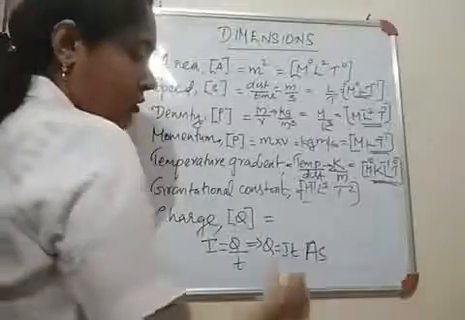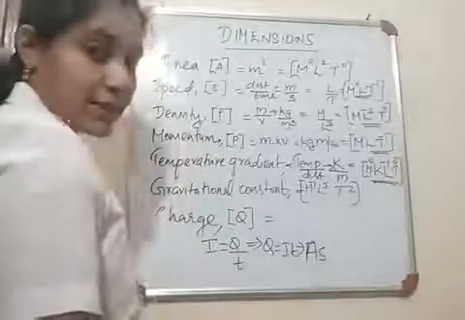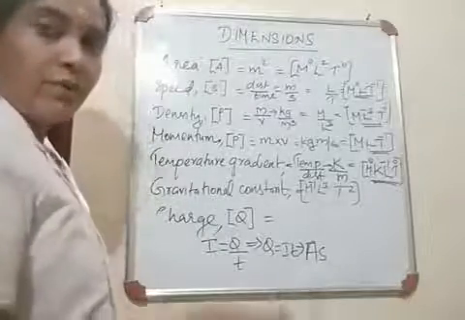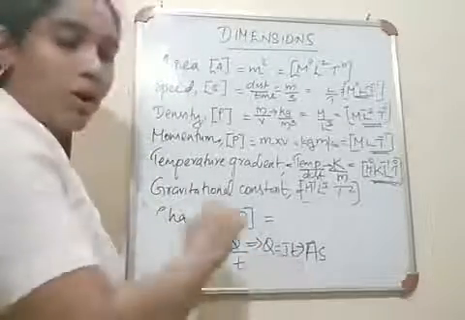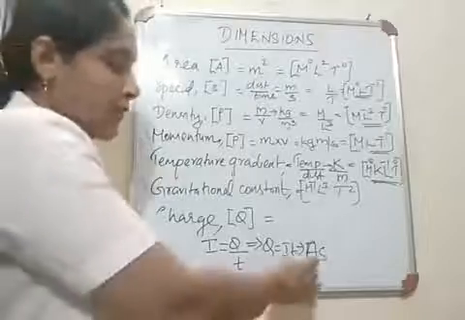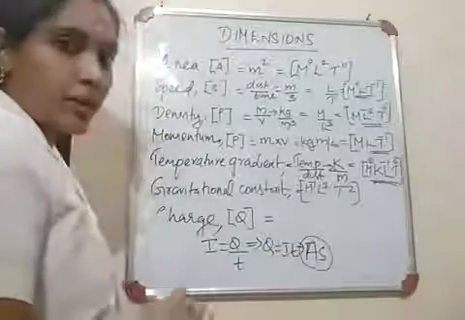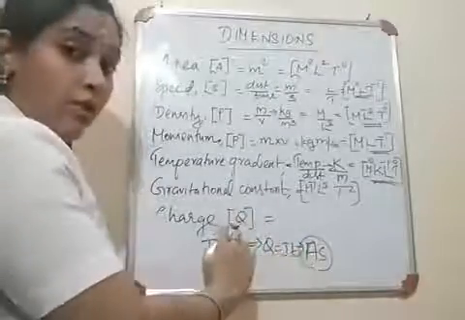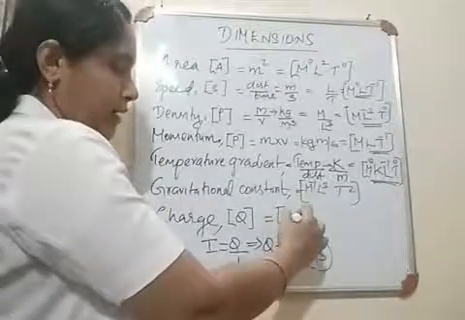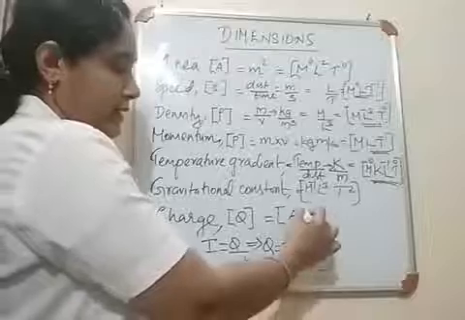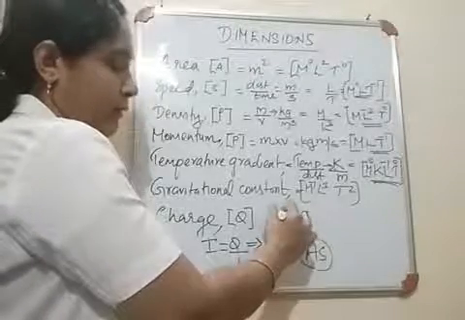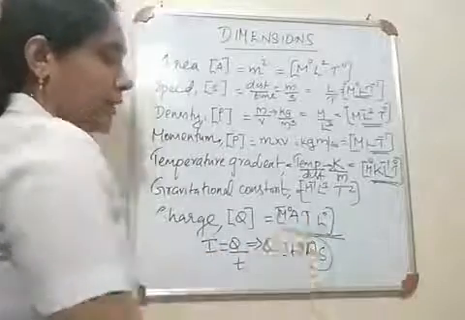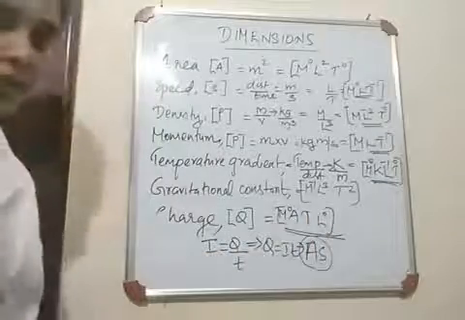It is second. So the unit of charge is ampere second. We had studied that the unit of charge is coulomb. But when we write coulomb, we cannot find out the dimensional form. So that's why we need to know this particular unit. So ampere second. And what is the dimensional form of current? Ampere. And for second, it is T. Then for mass, we have 0. For length, we have 0. So this is the dimensional form of charge.